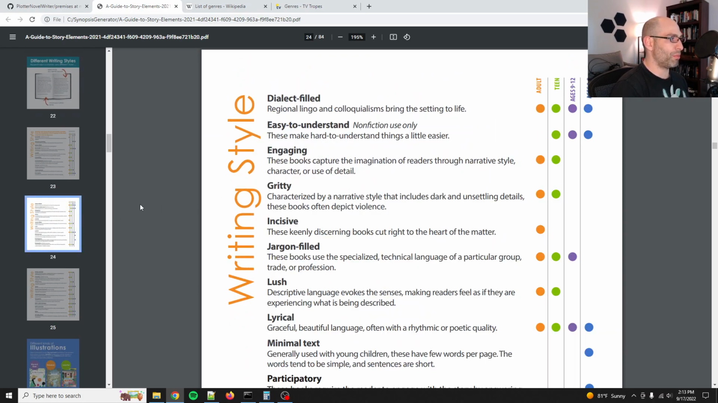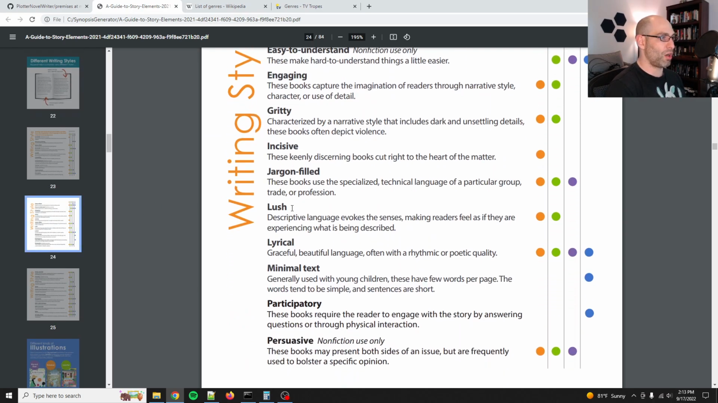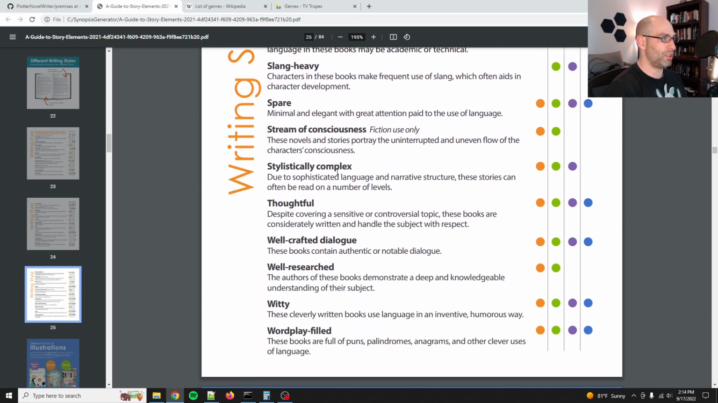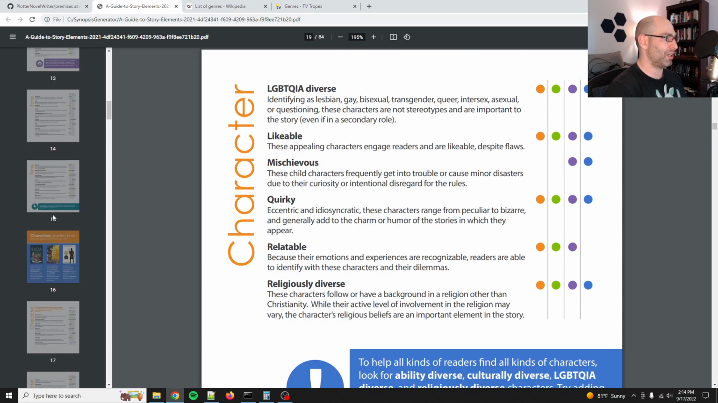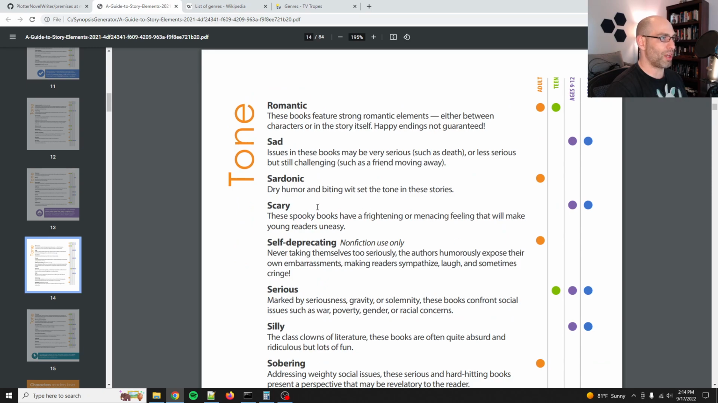But particularly the writing style and tone, right? So if it's incisive, like these keenly discerning books cut right to the heart of the matter, right? Just by adding a little bit more, that'll tell GPT-3 what to do. And I think that'll definitely help with writing style, character, and tone. So what I might do is I might go back and add some of this information back in.